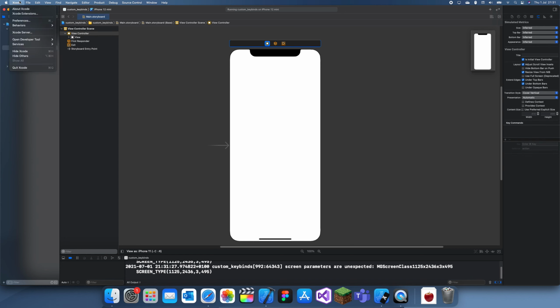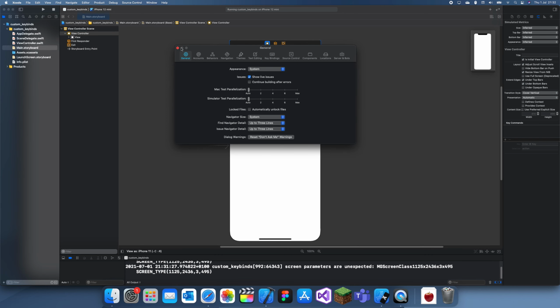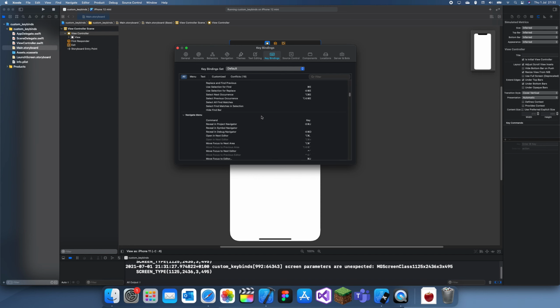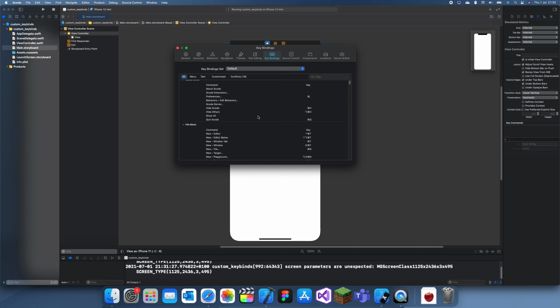So what you want to do is click on Xcode, then click on Preferences, and now you're on the keybind section. You actually start in the general section, then you just go along to keybinds, and here are all your keybinds. So let's say you wanted to find one. There's really a lot of conflicting ones, but these are usually ones which I never use, so it should be fine.